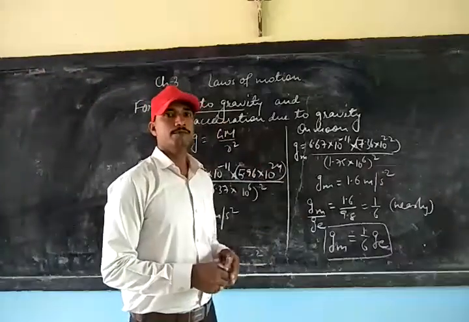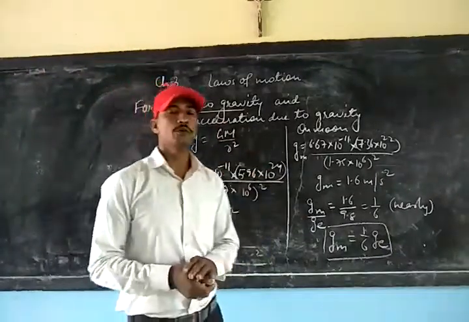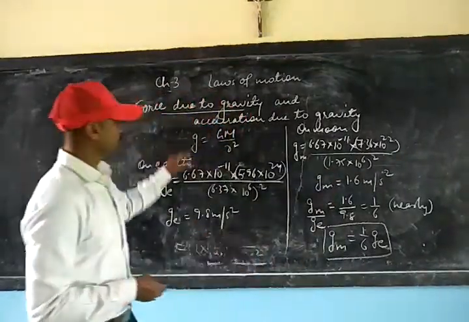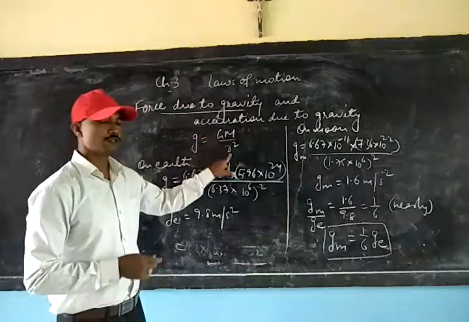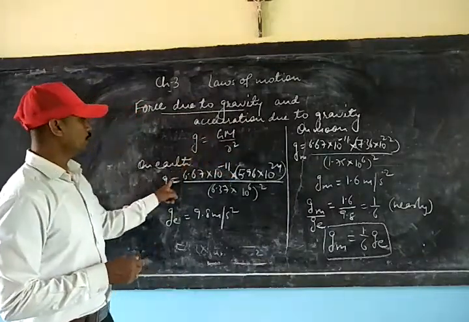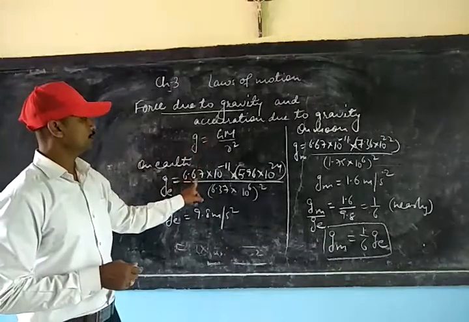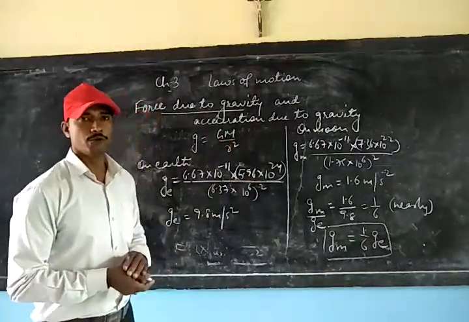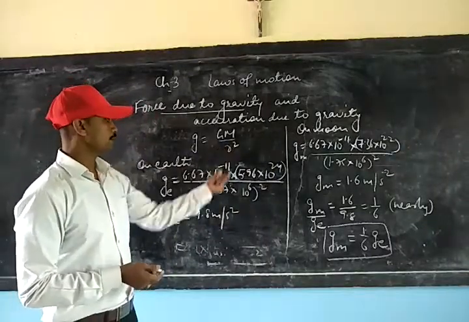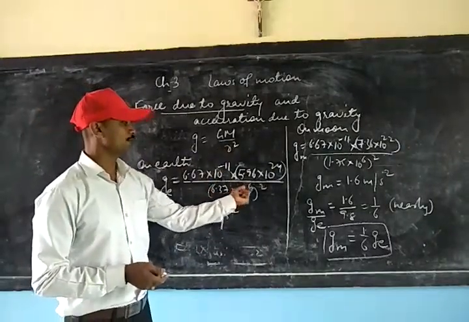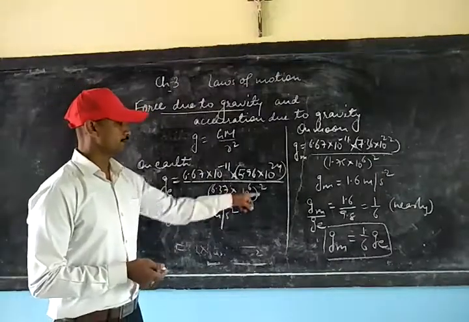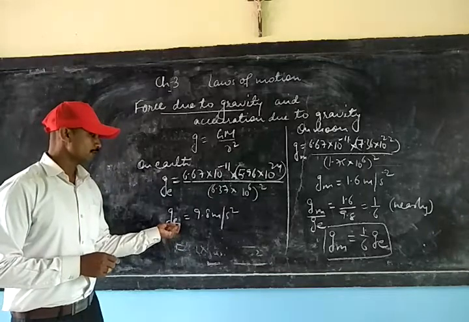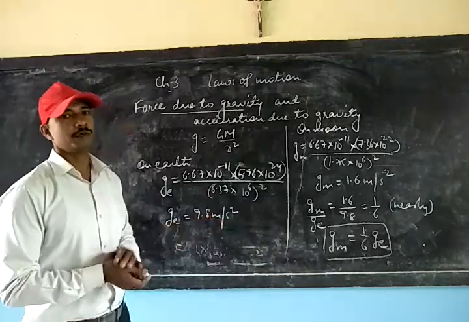So here we have the acceleration due to gravity on the earth and on the moon. We know the relation g is equal to G M by r square. On putting the value of G, and mass of the earth is 5.96 × 10^24 kg, radius of the earth is 6.37 × 10^6, that is whole square. So we are getting the acceleration due to gravity on the surface of the earth as 9.8 meter per second square.